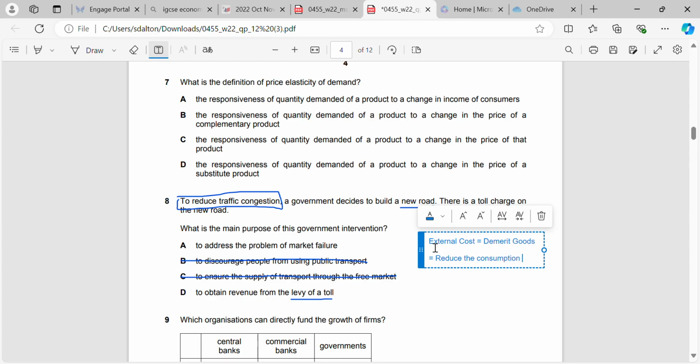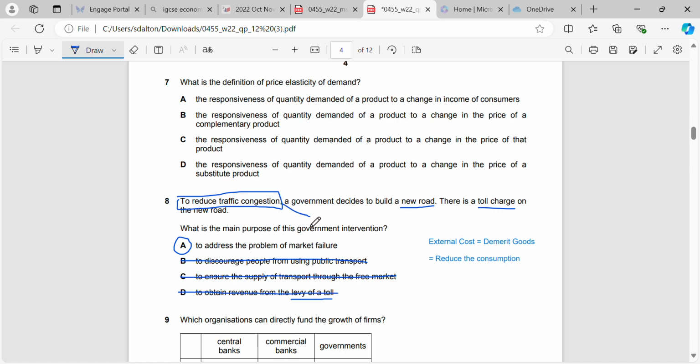So demerit goods are an example of market failure. Therefore, because it's an external cost that they're trying to reduce the consumption of through the toll charge, the main purpose would be to address market failure. Of course, it's possible that they just want to obtain revenue from the levy of a toll. That would be the main purpose if they don't give us a hint here about the fact that it's to do with external costs. And we know that's associated with demerits and reducing consumption.